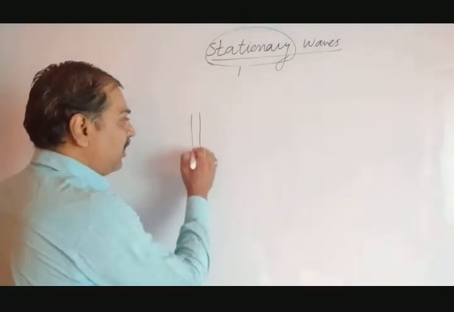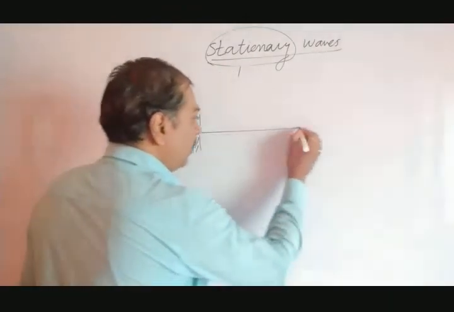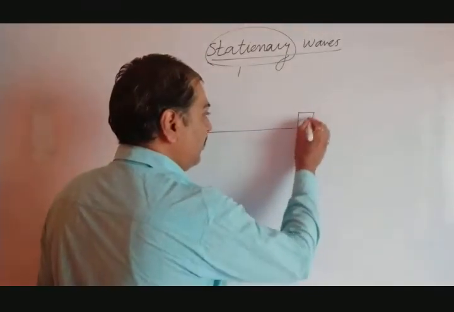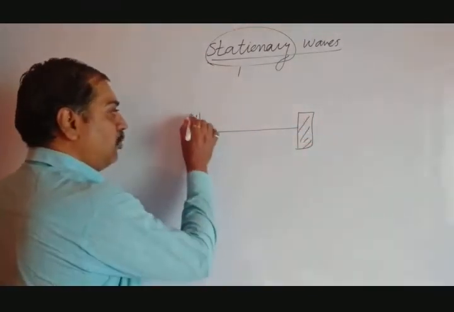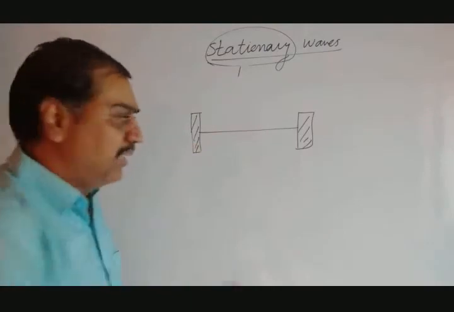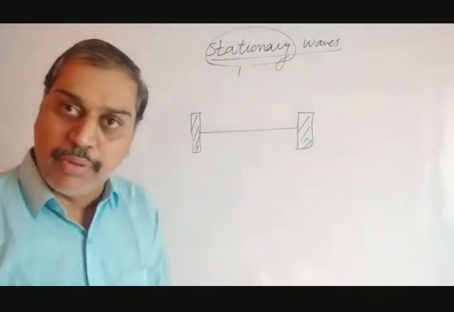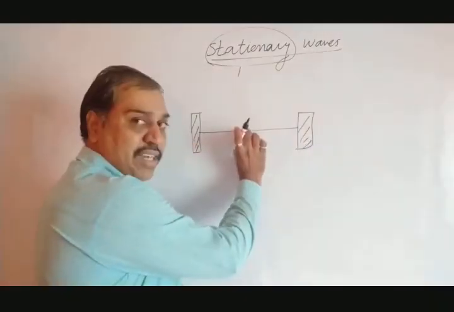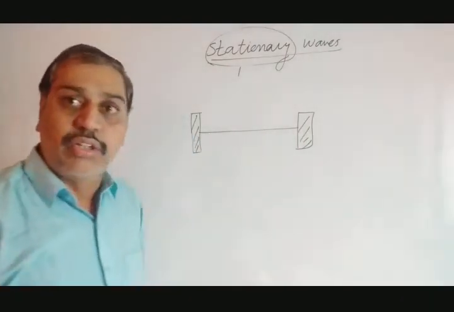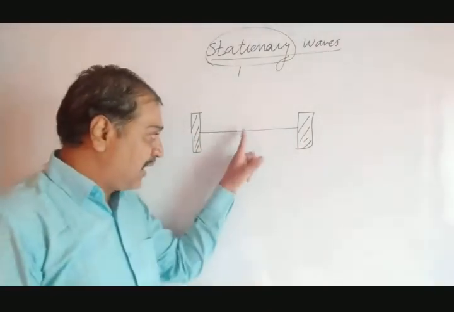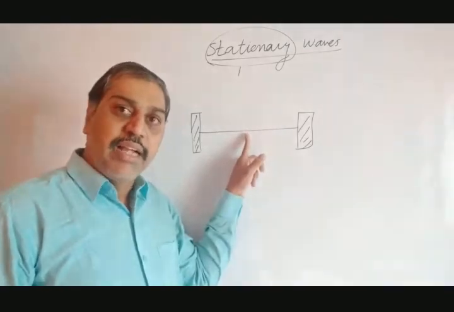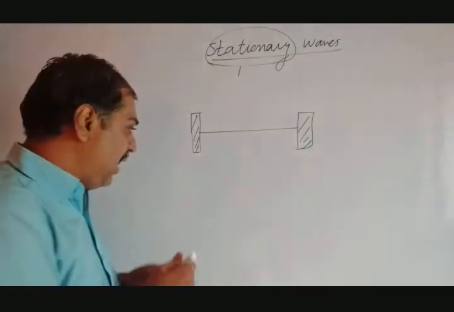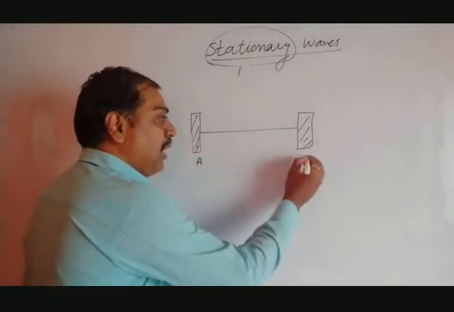Now, how to see this stationary wave production? Let us suppose this is a rigid support, the first rigid support. To this, the string is attached. This is the second rigid support. The two rigid supports we have taken, and this string is tightly bound between the two supports. When we pluck the string at the center, the wave gets created from this center where we have plucked the string. Some of them move toward this end A, some of them move toward the end B.